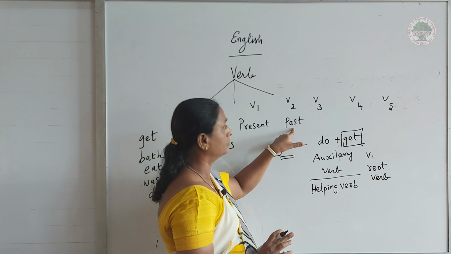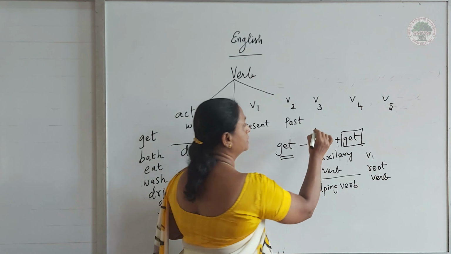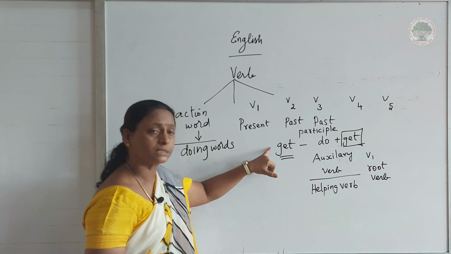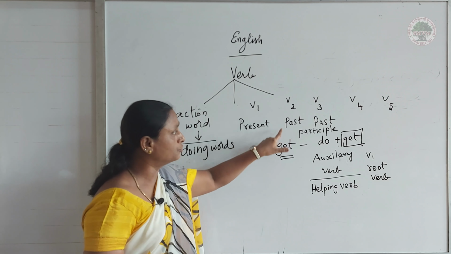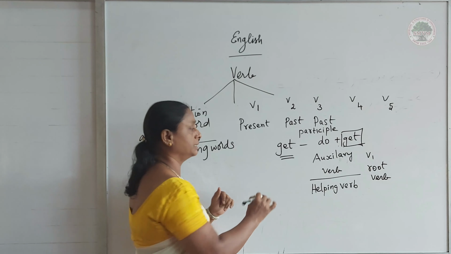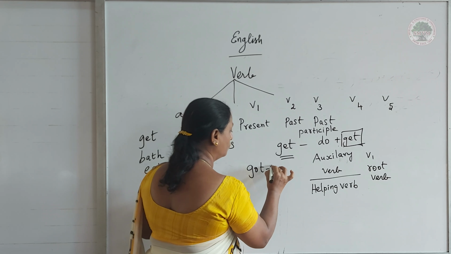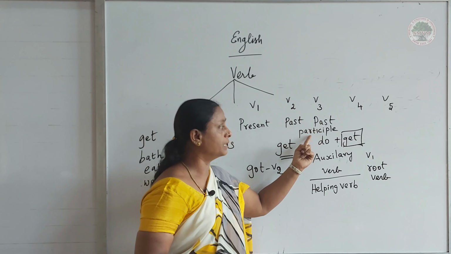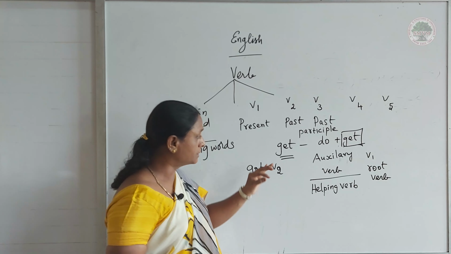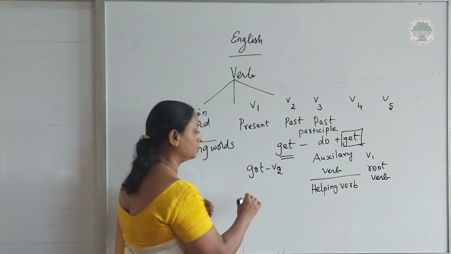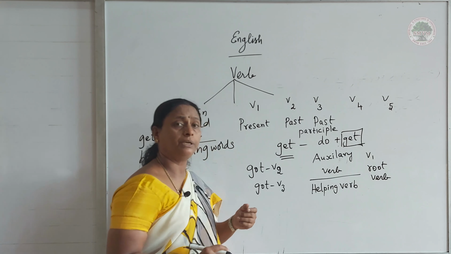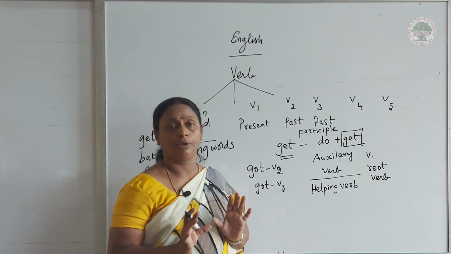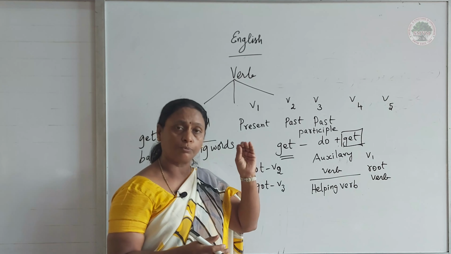Now come to V3. V3 means past participle. If you write "get," it is V1. What is the V2 form of "get"? Yes, it is "got." So the V2 form of "get" is "got." Come to V3. I wrote past participle. The past participle of "get" is "got" only. You may ask me, how can V2 and V3 be the same? How can we differentiate? Yes, you may have that doubt.